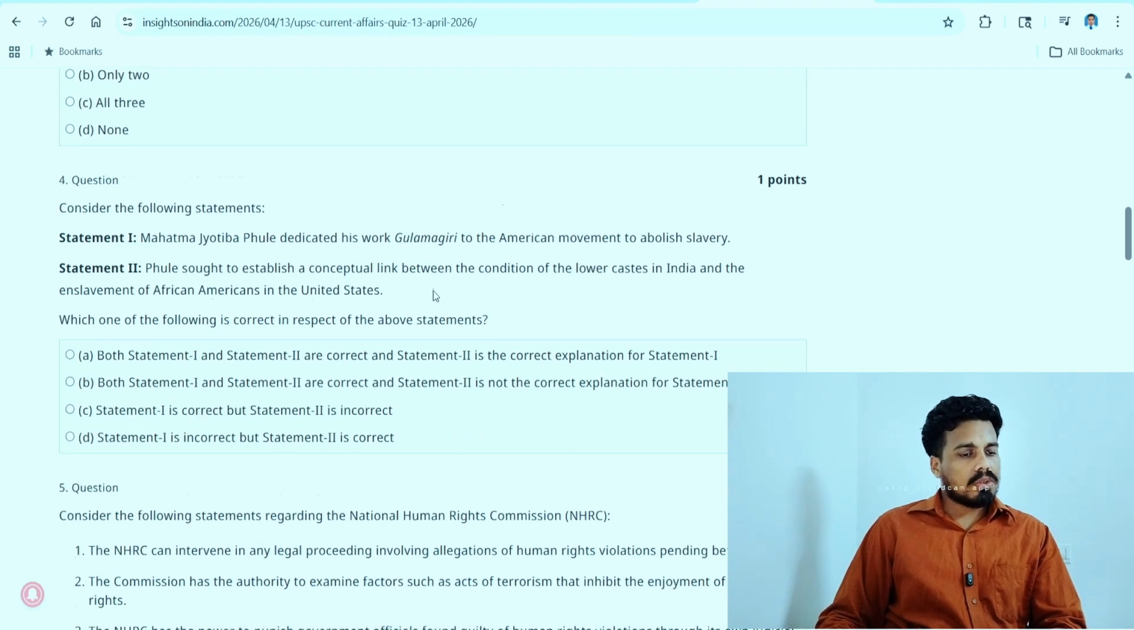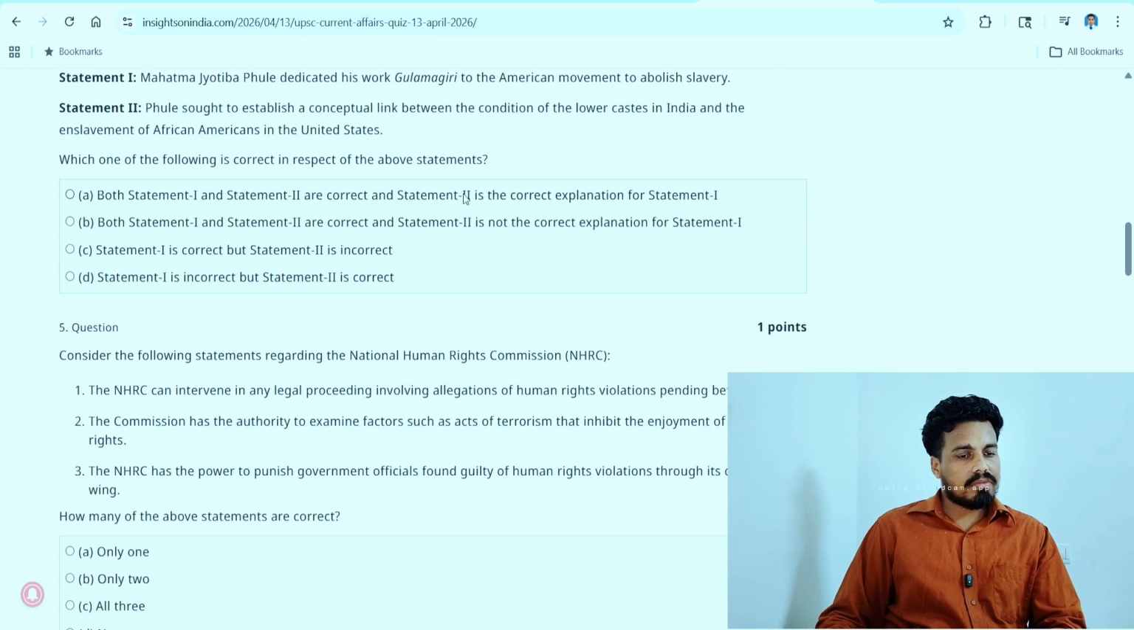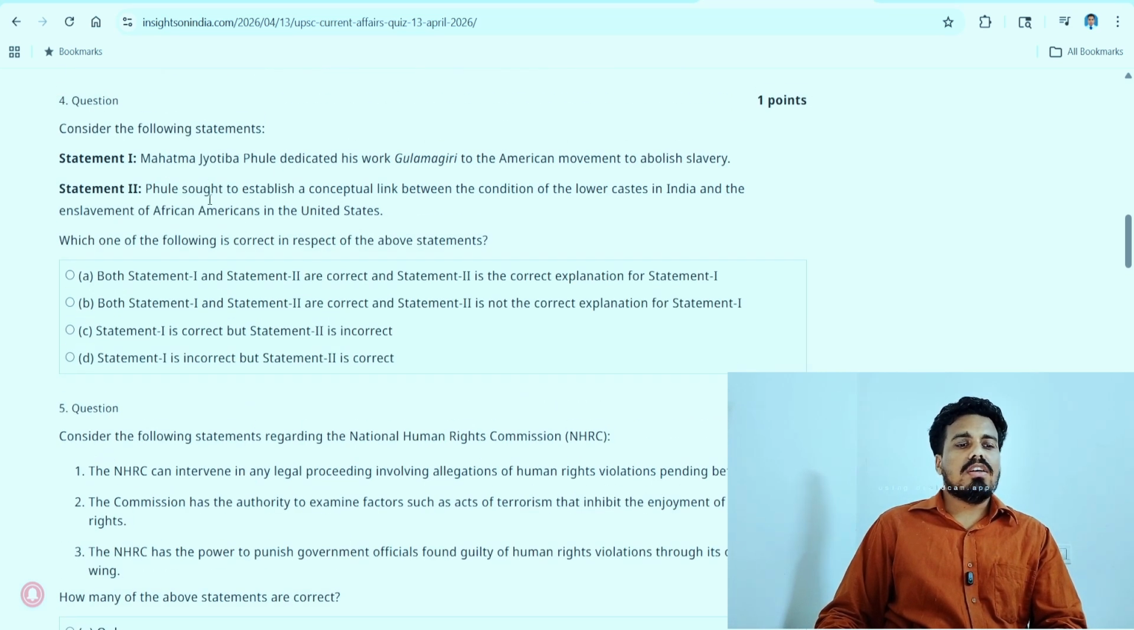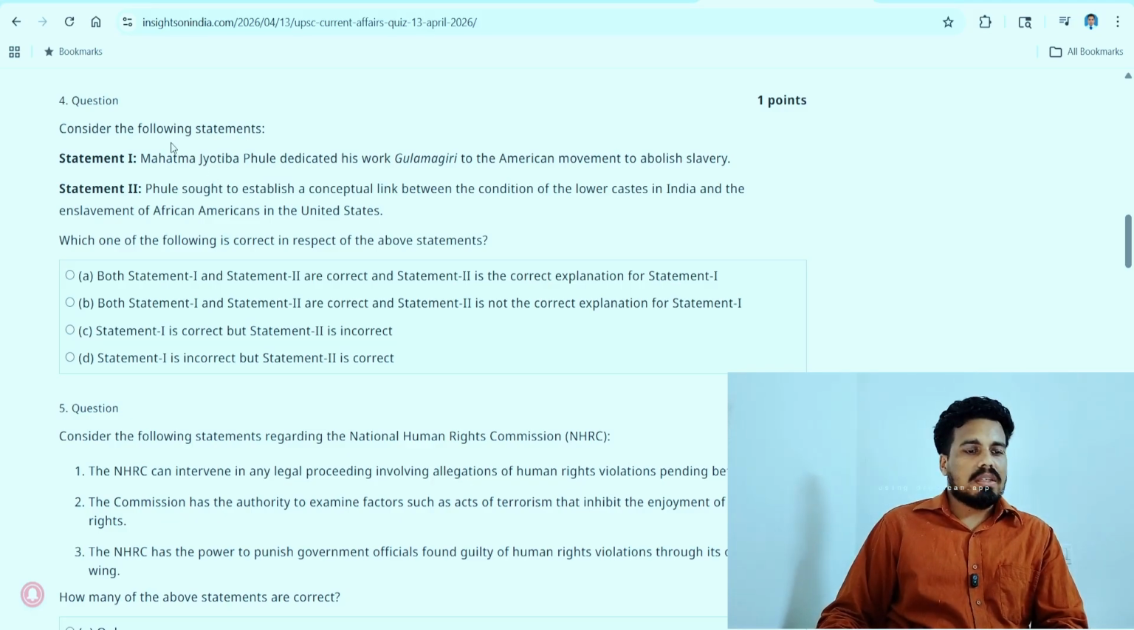So the fourth question, there are two statements and we have to check which of the following is correct in respect of the above statements. Reading the options, we come to know that both statements 1, 2 are correct and 2 explains 1. Both statements 1, 2 are again correct, but 2 does not explain 1. 1 is correct, 2 is incorrect, 1 is incorrect, 2 is correct. So we can note that any of the two statements is right here anyway. Both are not wrong. So reading the first statement, Mahatma Jyotirao Phule dedicated his work Gulamgiri to the American movement to abolish slavery. This is right. So the D option we can eliminate.